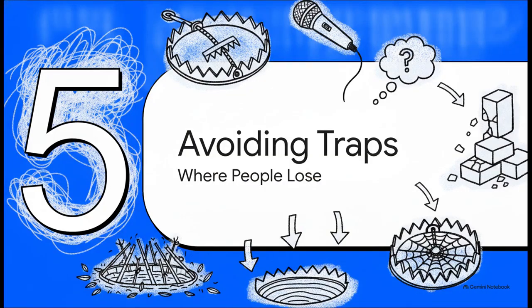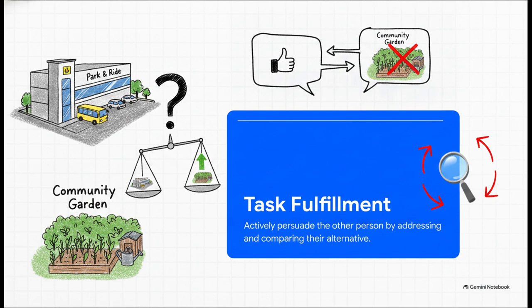Section 5. Avoiding major traps, where most people lose points. Okay, the number one reason candidates tank their scores is ignoring a core requirement, task fulfillment. The prompt specifically requires you to persuade. You literally cannot just spend your 60 seconds praising your park and ride facility. If you don't directly address, compare, and politely point out the flaws in the community garden, you failed the task requirements. I can't stress this enough.